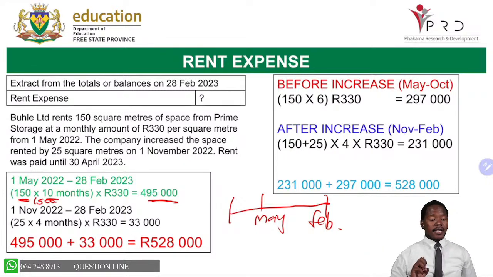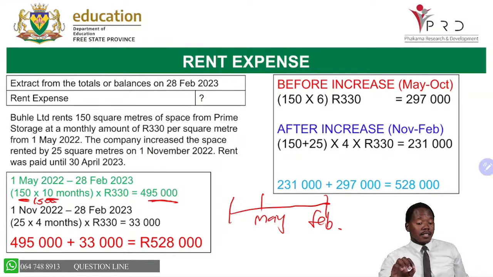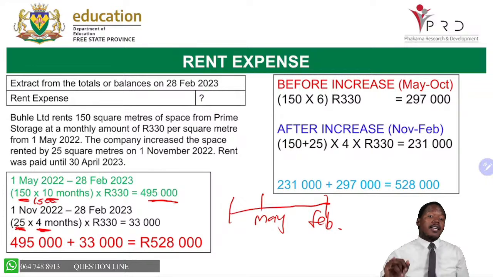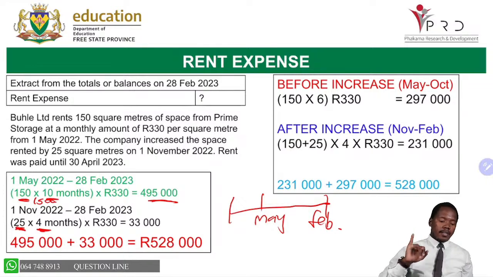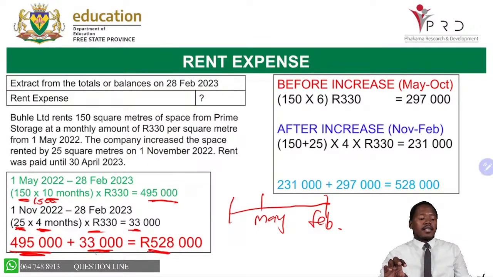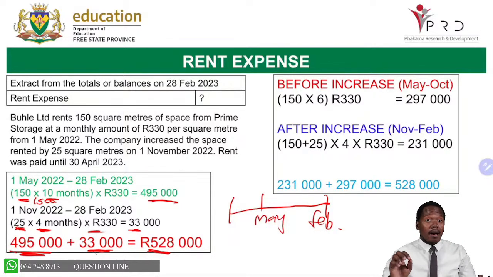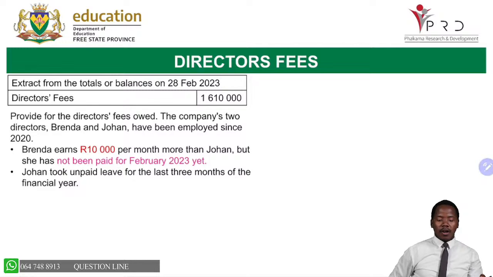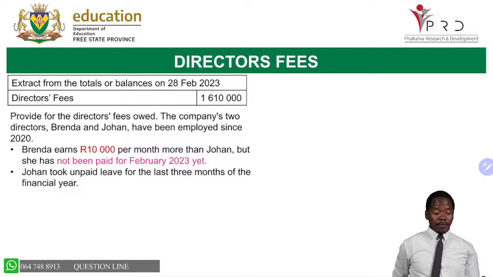Now we are looking at the extra square meters, which is the increase, meaning there is 25. We multiply by 4 months because that is covering the months of November, December, January, and February. Times 330, we get 33,000. Now 495,000 plus 33,000 gives us 528,000. So there is our rent expense amount. Okay, now we're moving on. Let's look at our director's fees now.